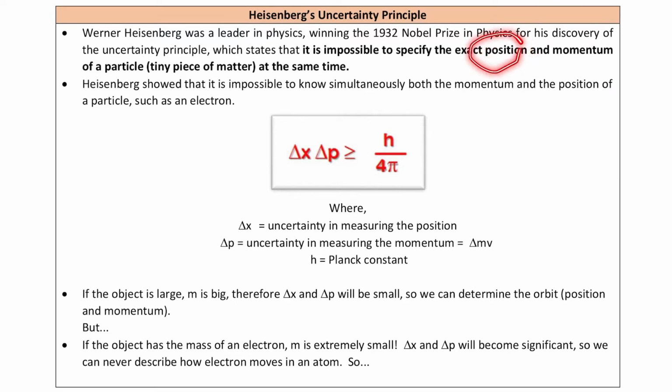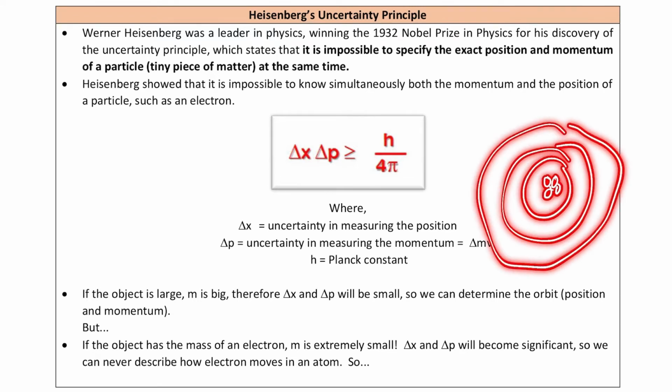That means if we know the position of the electron, we don't know the momentum of the electron. Okay, so vice versa. Alright, so this theory contradicts Bohr, because Bohr said the electron moves in a circular orbit. So if it moves in a circular orbit, that means we already know the electron is in the second orbit.